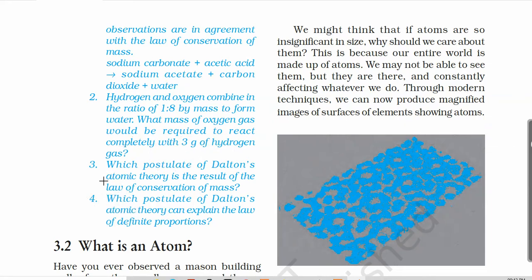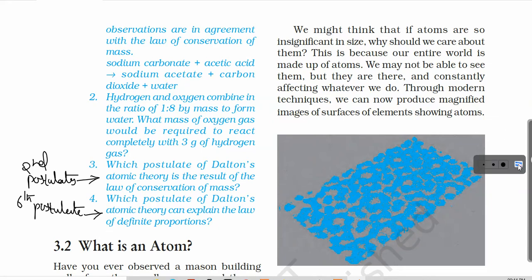So the answer for the third is the second postulate: it is based on the law of conservation of mass, and the sixth postulate is based on the law of definite proportion. Okay, so these were the questions given here on pages 32 and 33.